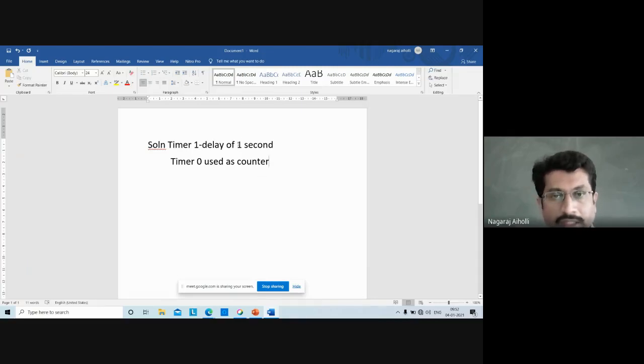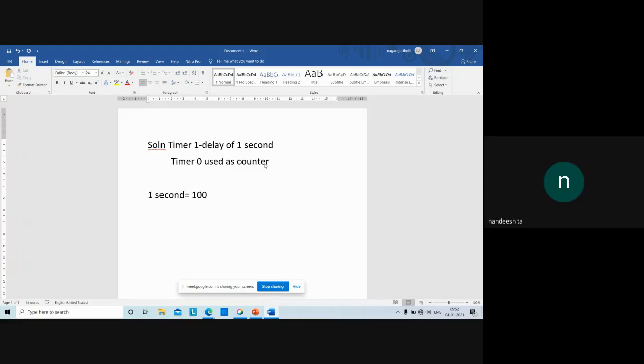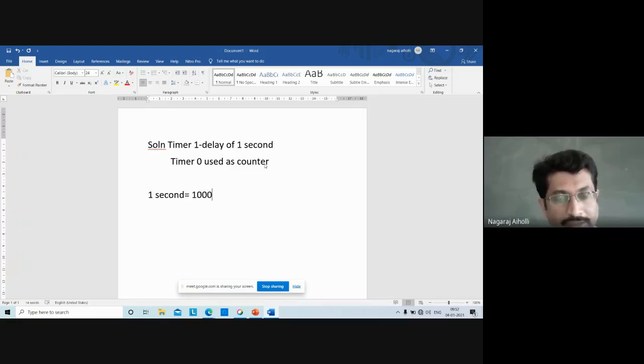Now, as we are using a delay of 1 second, we could use any delay, but here we are using a delay of 1 second, right? Now, 1 second is equal to how many milliseconds? 1000 milliseconds, 10 raised to 3, into 10 raised to minus 3 seconds, correct?